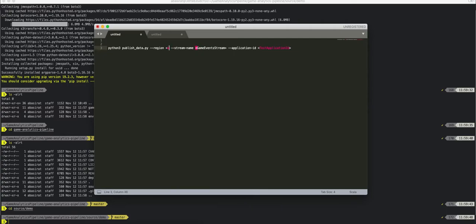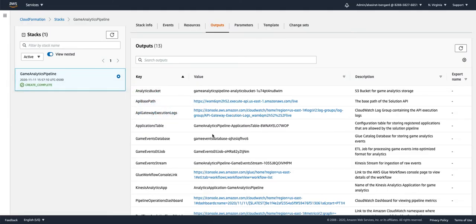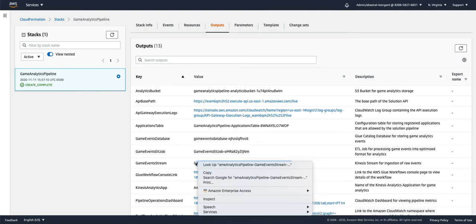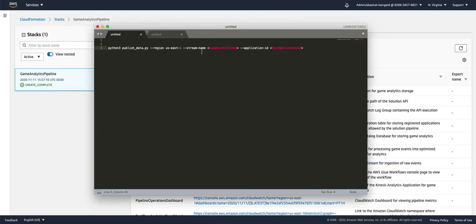In our case, it would be US East 1. A stream name, we need to replace that with the game events stream from the CloudFormation output tab. So it would be this one. Let's copy the whole thing and paste it here.